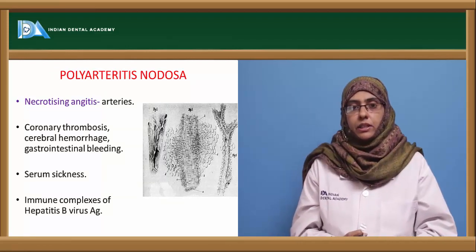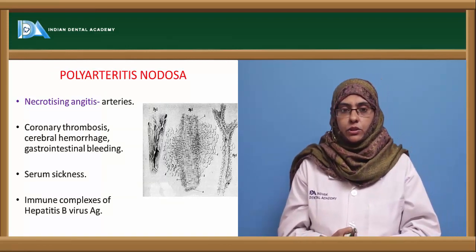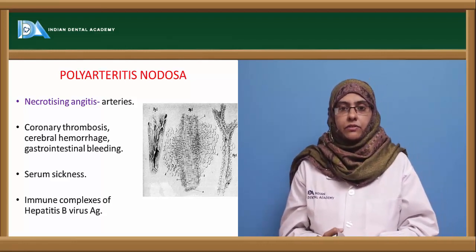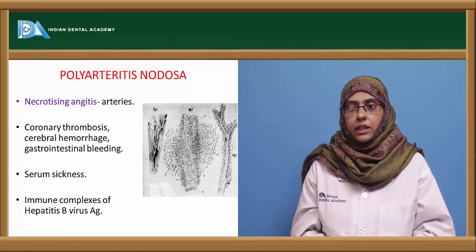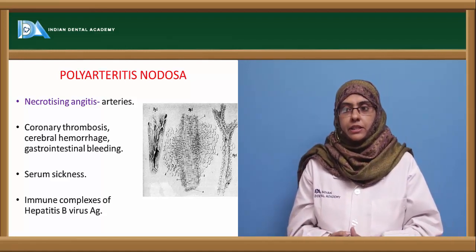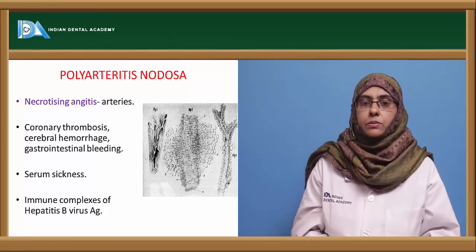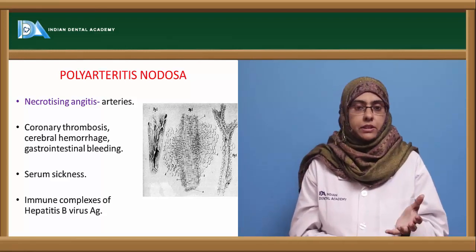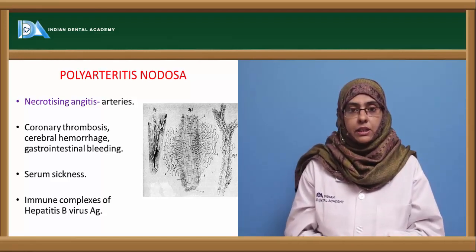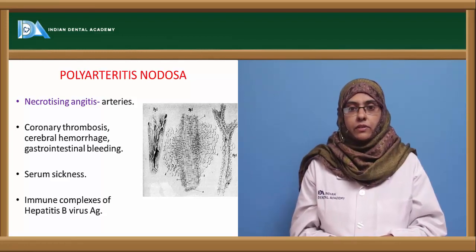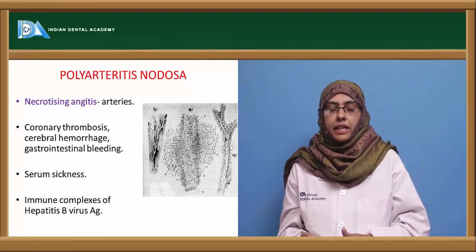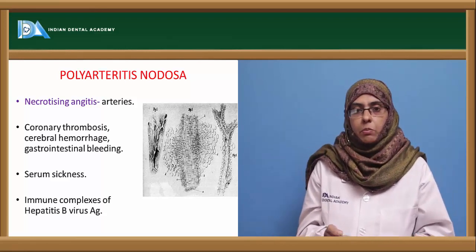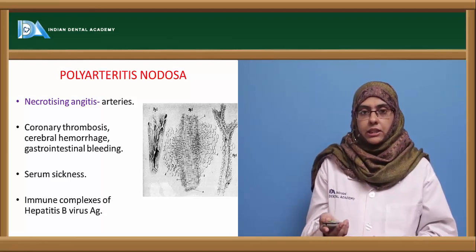Now coming to another one, which is called polyarteritis nodosa. The target organs are the arteries. Necrotizing angiitis of the arteries can be seen in this disorder. Coronary thrombosis, cerebral hemorrhage, and gastrointestinal bleeding are the symptoms of this disease. The reason for this is said to be serum sickness, and the immune complexes of viruses such as hepatitis B virus antigen can also induce the formation of this autoimmune disorder, which is called polyarteritis nodosa. So the target organ is the arteries.